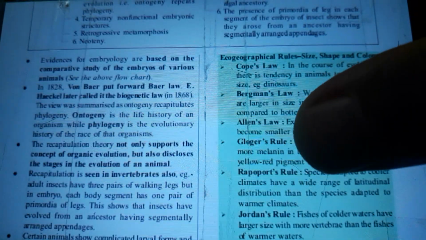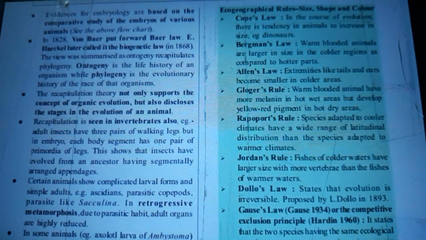All right. We proceed on to the latter aspect. Evidences from embryology are based on the comparative study of the embryos of various animals, which is shown in the flowchart above. In 1828, von Baer put forward Baer's law. E. Haeckel called it the biogenetic law in 1868. The view was summarized as ontogeny recapitulates phylogeny. Ontogeny is the life history of an organism, while phylogeny is the evolutionary history of the race of that organism.